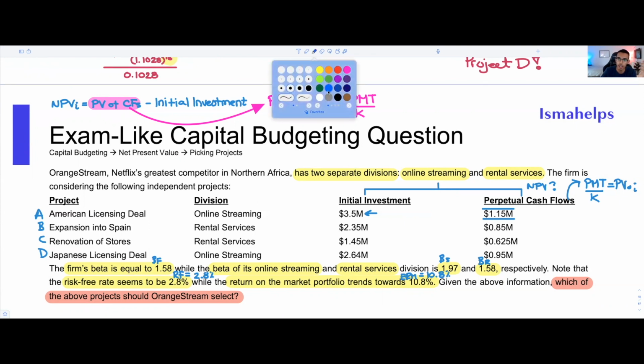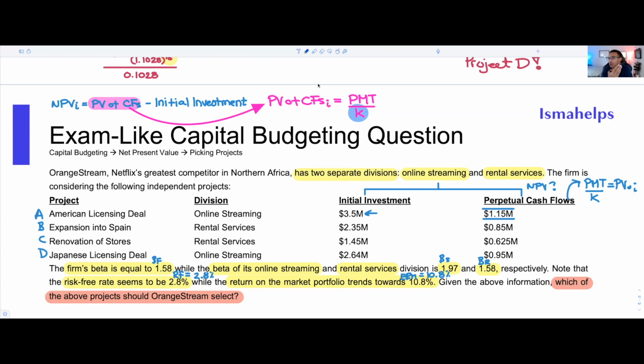And now the last bucket that's really relevant here, and I guess we'll highlight it in a different color, in blue, is, well, this question gave us a bunch of information. They gave us the beta, the risk-free rate, the ERM, and essentially all the cash flows and the initial investments. But typically, these questions on NPV give you an opportunity cost, a discount rate or an interest rate, however you want to call it. But this question did not give it to us.